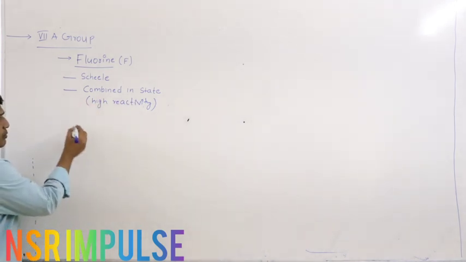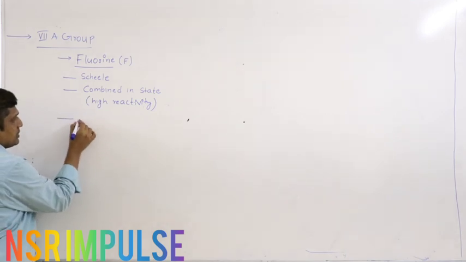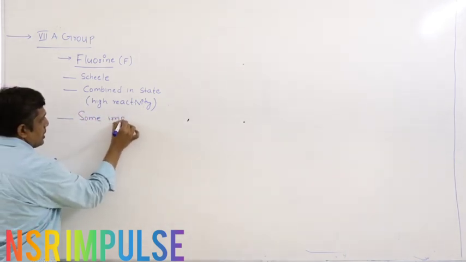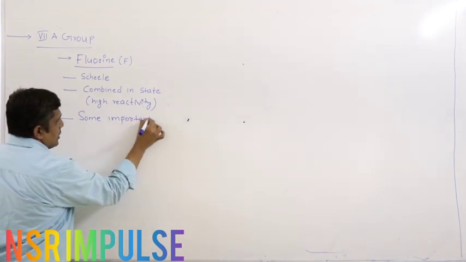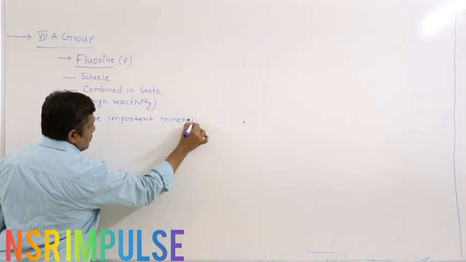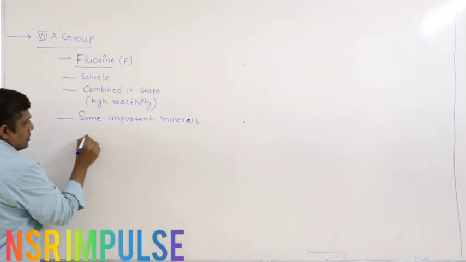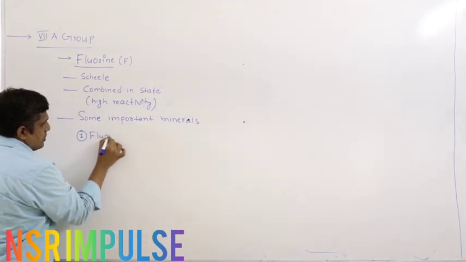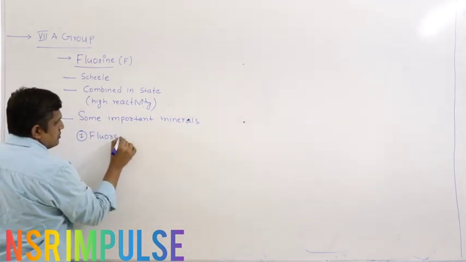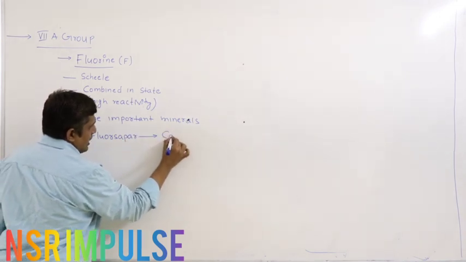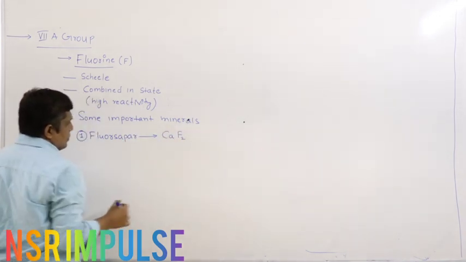Let us study some important minerals of fluorine. So the first one is fluorspar, calcium fluoride, CaF2.